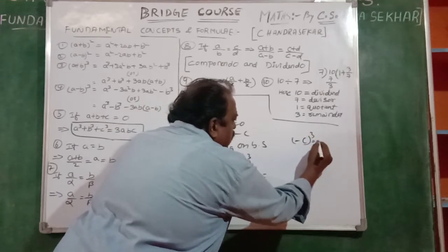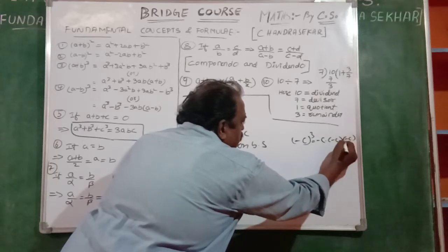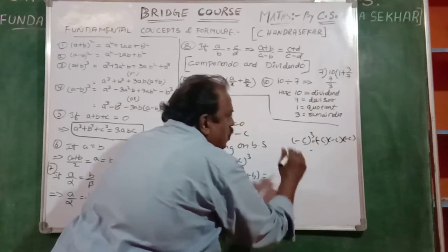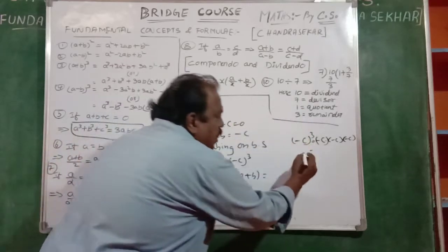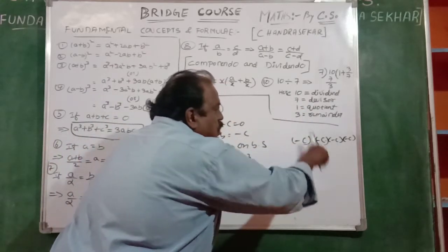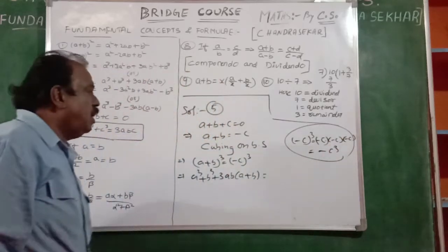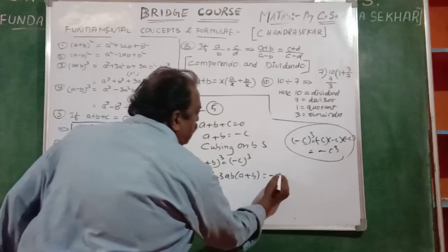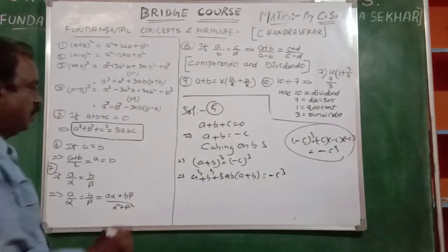What is minus c cube? Minus c whole cube means minus c into minus c into minus c. Will you agree? Three times minus is there. Minus into minus is plus, plus into minus is again a minus. C into c into c, c cube. Like that here it is minus c cube. Is it okay?